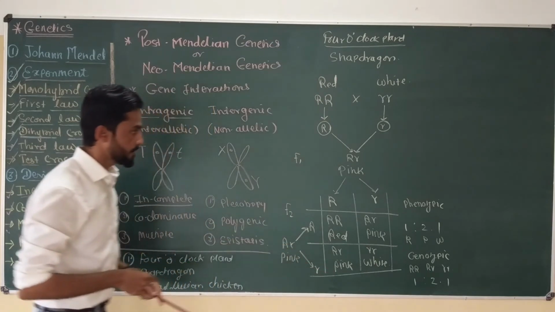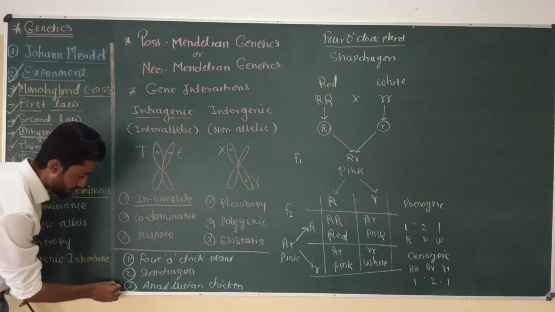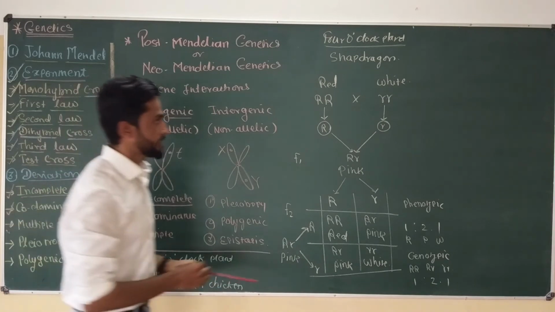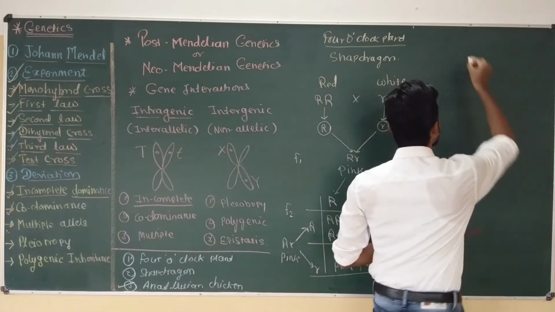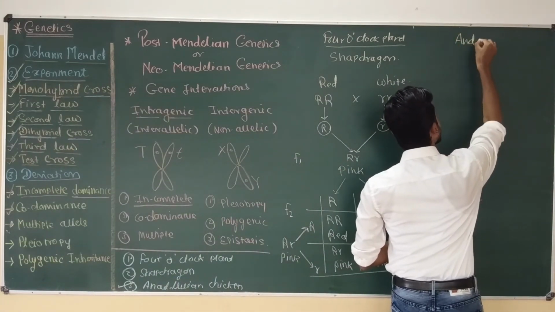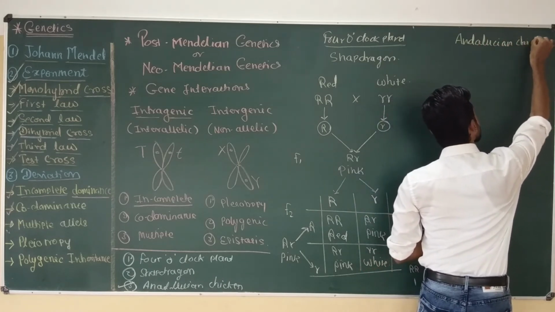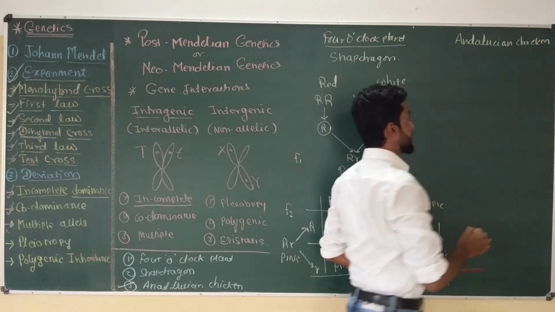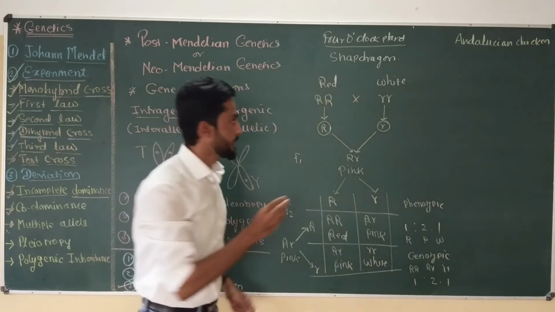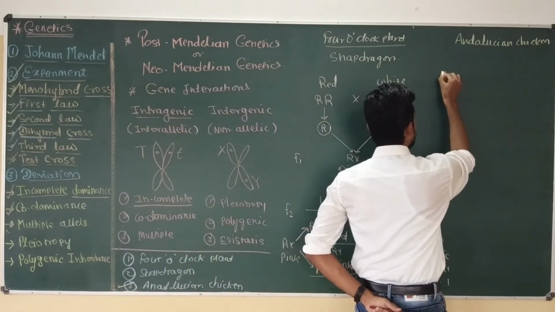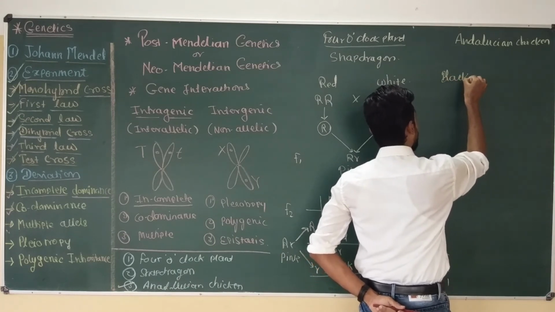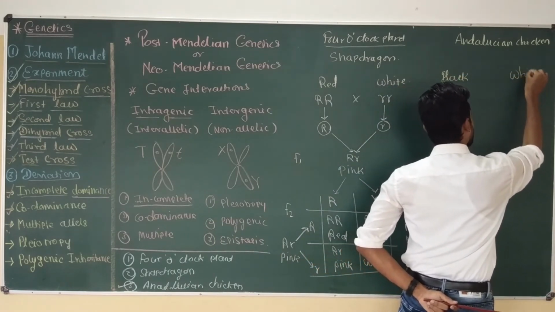Now next example of incomplete dominance is Andalusian chickens. Okay, so Andalusian chicken show two different type of variety, one with black color and other with white color.